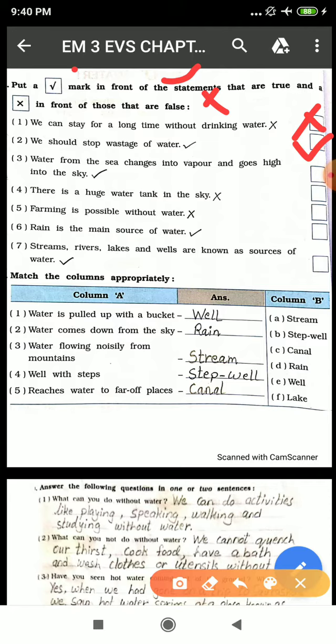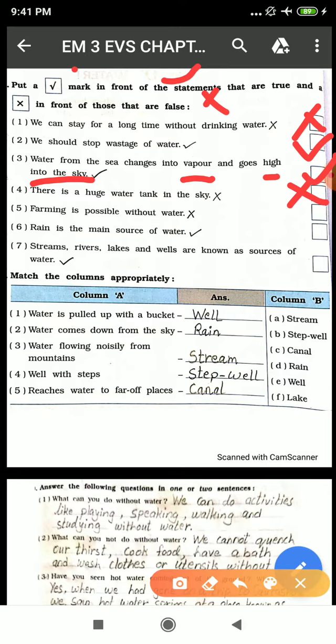Water from the sky, water from the sea changes into vapor and goes high into the sky. Yes, as I told you, from the heat of the sun, water changes into vapor and goes high into the sky and brings what? Rain in the rainy season. There is a huge water tank in the sky. No, there is no water tank in the sky.